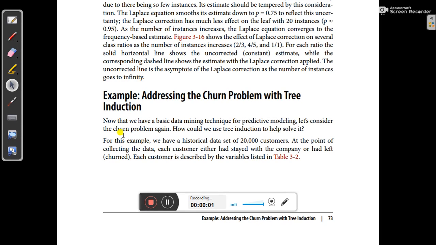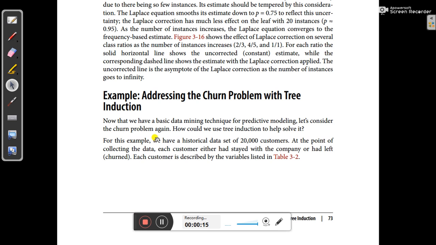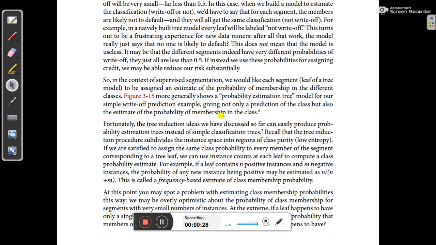Hello student, in this video we are going to discuss an example about addressing the churn problem with tree induction. So what is the problem actually? That is the churn problem. You can go through a few earlier videos where we have mentioned this problem, but I can also remind you of it.